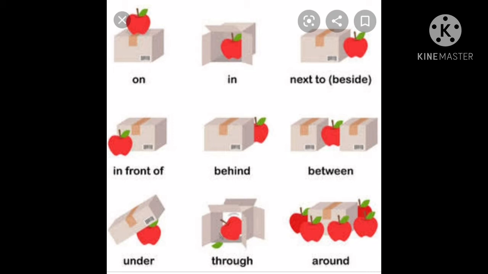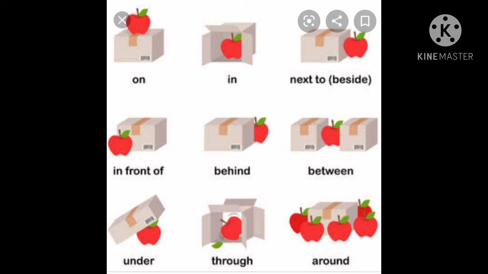See the first picture. The apple is on the box. In second, the apple is in the box. In the third picture, the apple is next to or beside the box. In fourth picture, the apple is in front of the box. Next picture, the apple is behind the box. See the next picture, the apple is between the boxes.